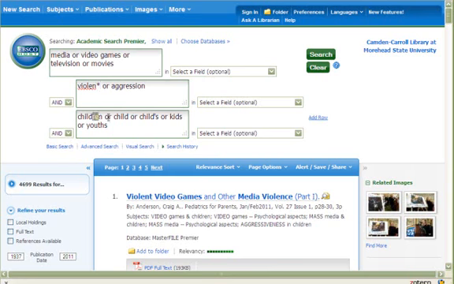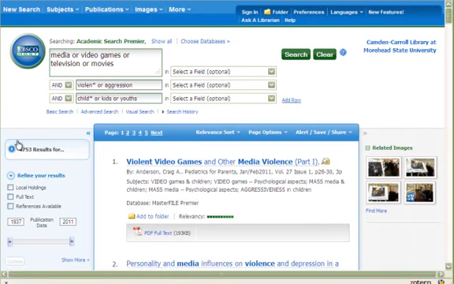Another option for us is to get rid of all of these and just truncate it. Now, in the old days, you used to have to do this as well for anything that was singular and plural, but most databases have now recognized, in regards to words that signify multiples with S, that they will pick up both the singular and the plural. So let's try searching this. You notice we picked up just a few more results, but it is a cleaner search string. So hopefully this will get you started.